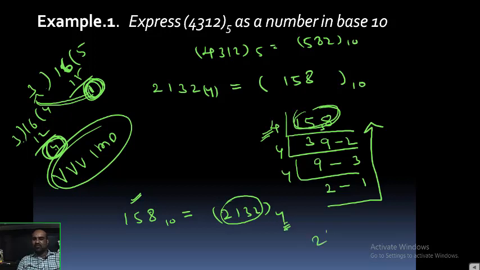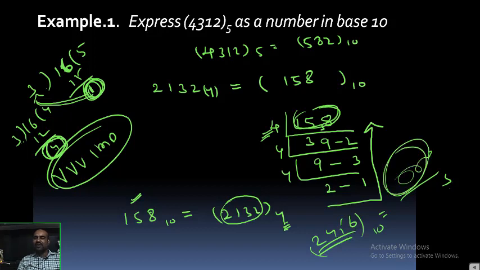Say a number is given, 2456. We want to convert this base 10 number into a number with base 3. So what should we do? We should divide 2456 by 3. You get some remainders, and by using the remainders, you get this number. So all the digits in the number should be less than 3, meaning the digits of this number are zeros, ones, and twos only.